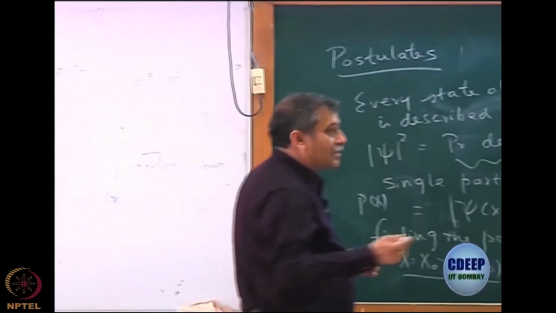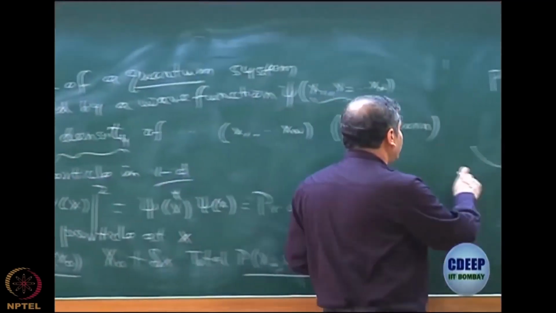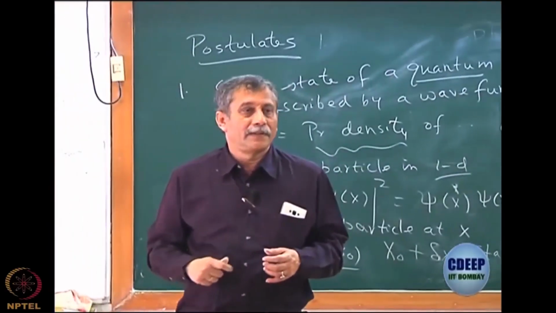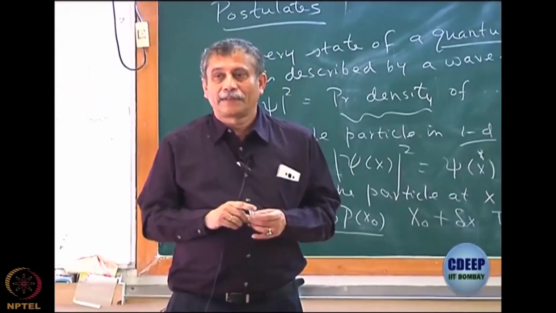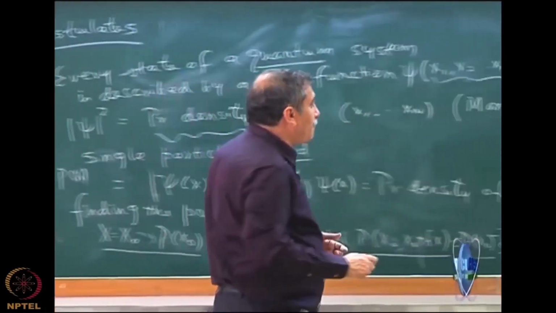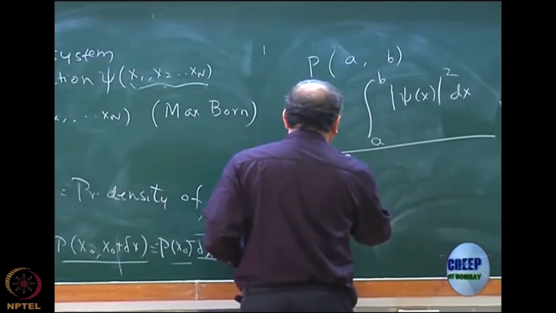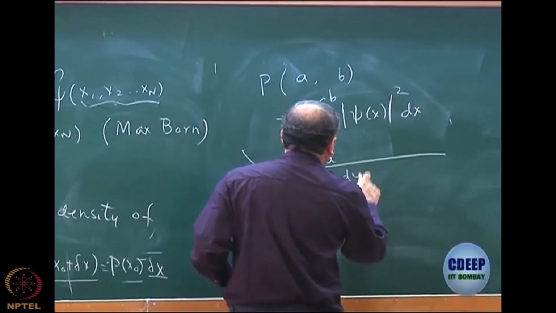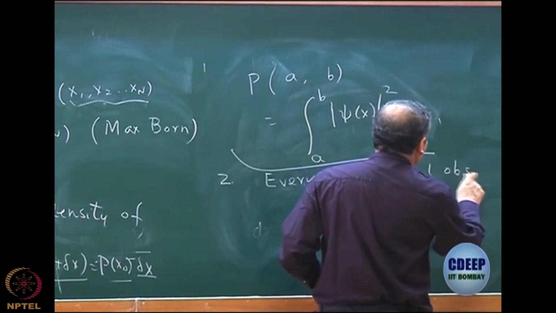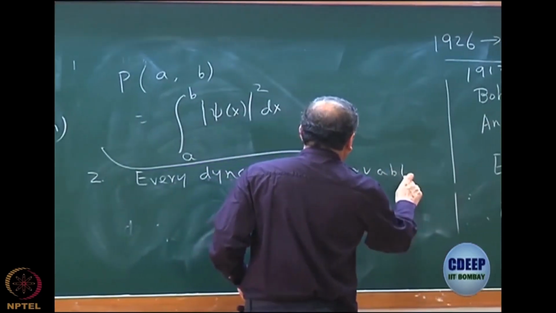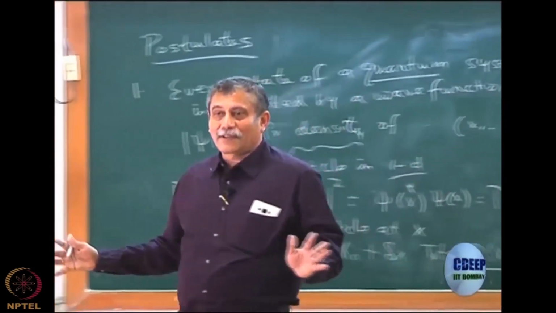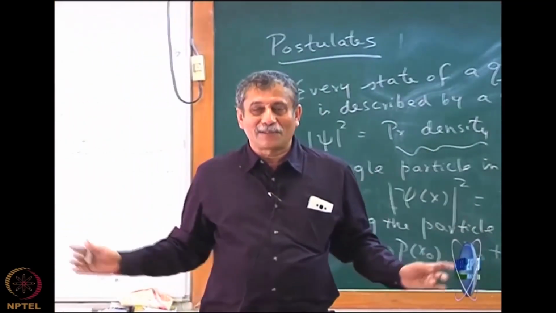Now, can somebody tell me the next postulate? Good. So every dynamical observable, which are observables in classical mechanics. See, I can see that if I give you a problem, you are very good. If I ask you to solve a particle in a box immediately, you will do it.